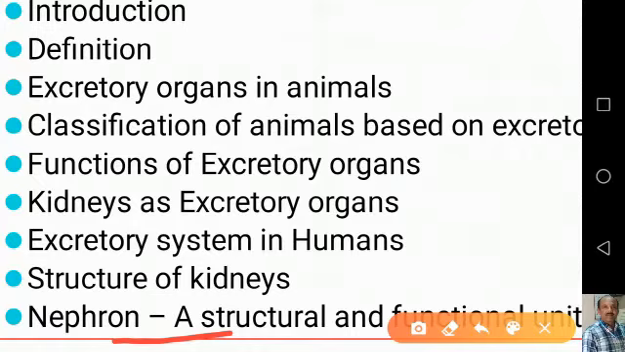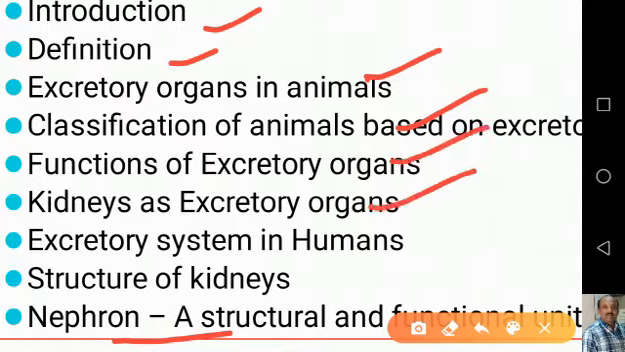We shall start with the introduction, the definition of excretory system, then different excretory organs in animals, classification of animals based on excretory system, excretion, then functions of excretory organs, kidneys as excretory organs, excretory system in humans, and let us discuss the structure of kidneys as well as the structure of nephron. In the next part, we will discuss the physiology of excretion as well as the mechanism of urine formation.